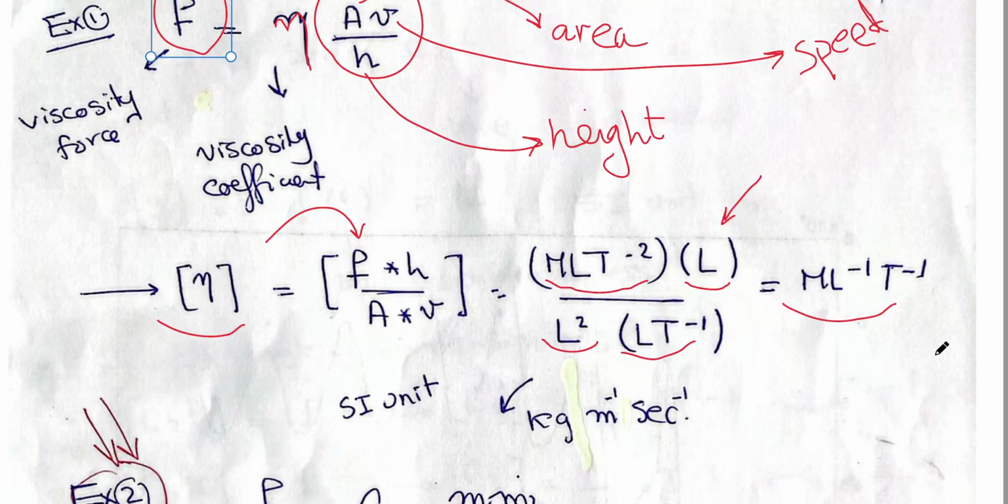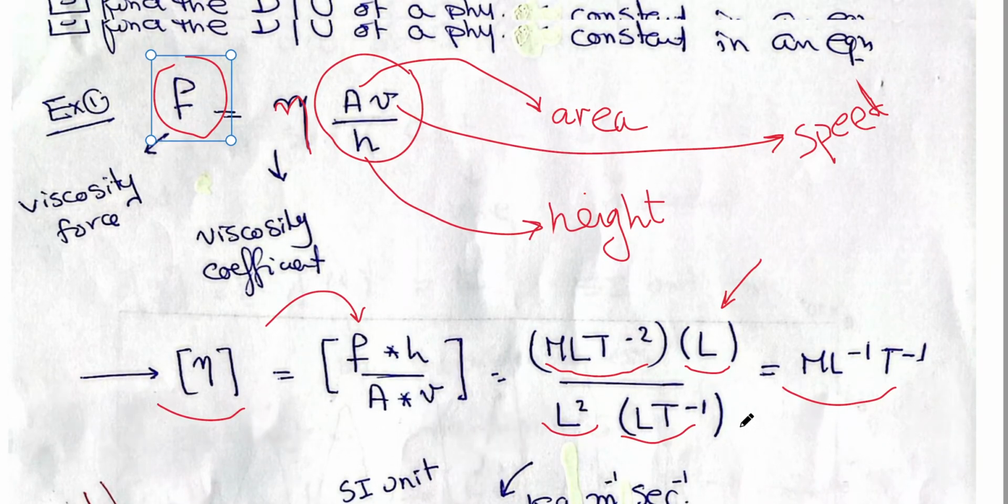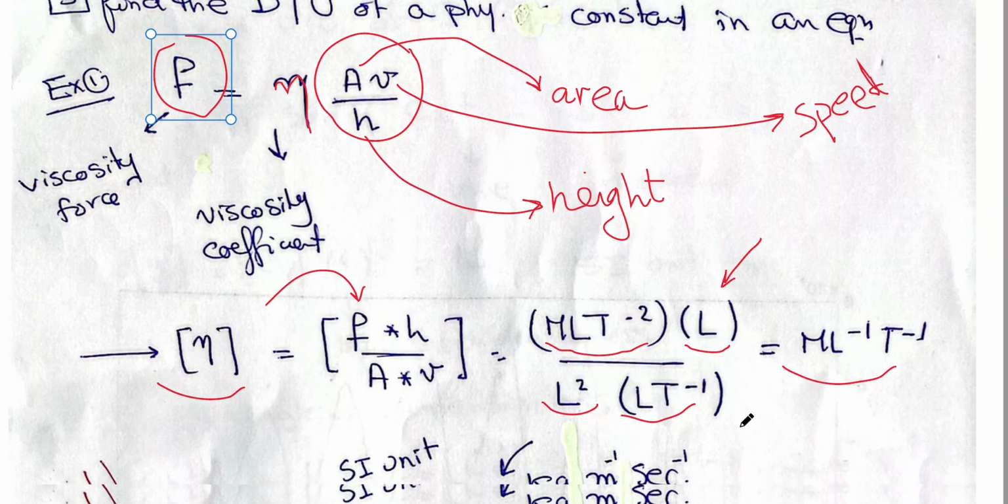And if I want to get its SI units, instead of M, put kilograms, instead of L, put meters, instead of T, put seconds, and so on. This is how to find dimensions and units of a physical constant in an equation.